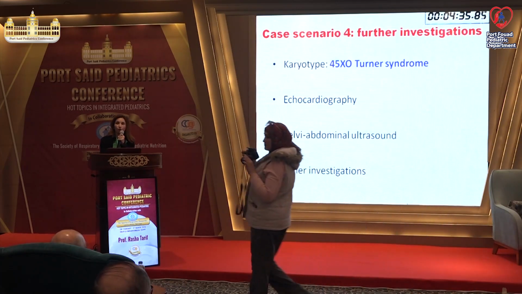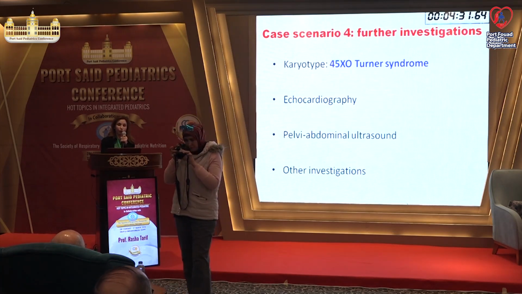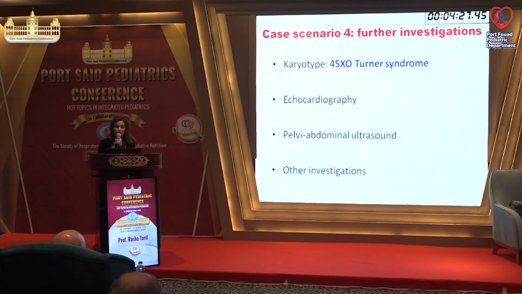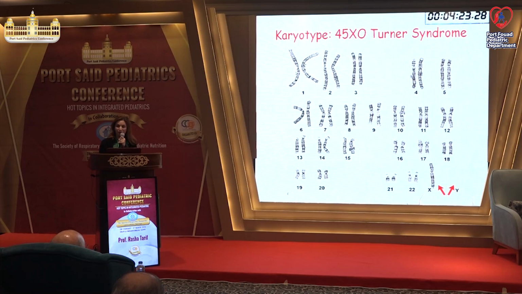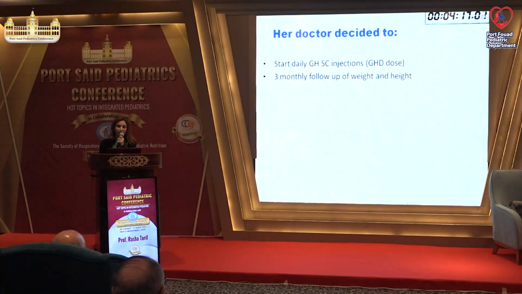Excellent. Yes, of course. We said we must do a karyotype in any short girl, even if she's not dysmorphic. Do an echo to exclude cardiac anomaly, ultrasound, look at the uterus, ovaries, renal anomalies, fasting insulin, glucose, lipid profile, and others. And this is her karyotype. She's a 45X Turner syndrome, and she had a horseshoe kidney, as you see here. Her doctor did not diagnose her as Turner syndrome.